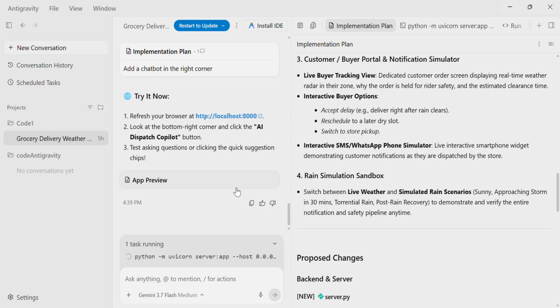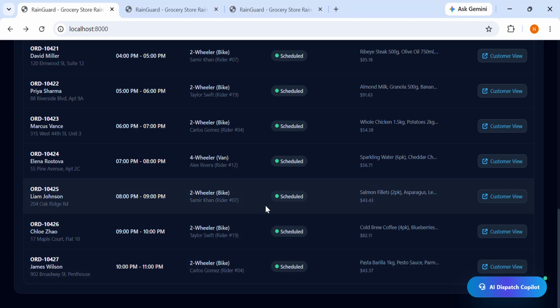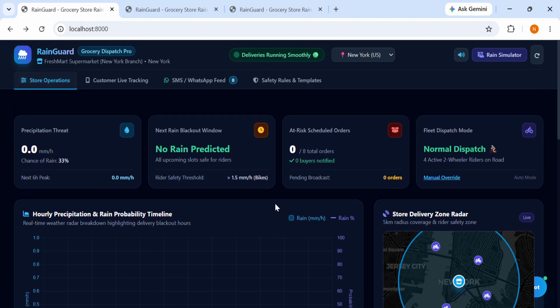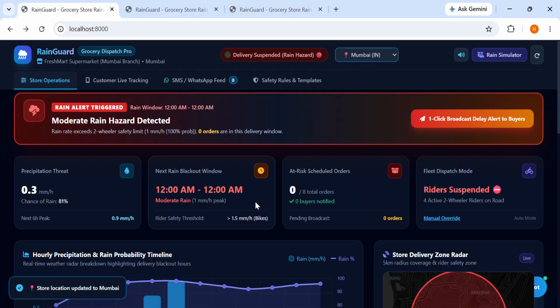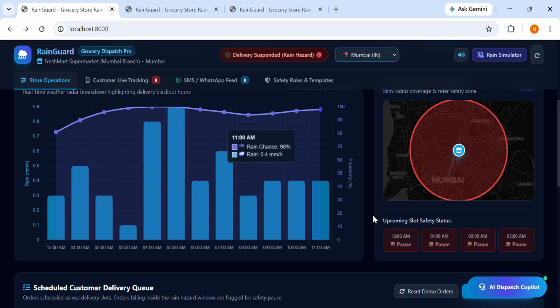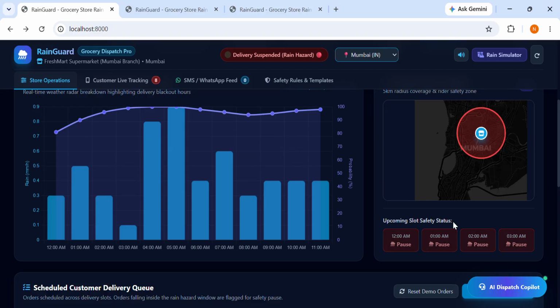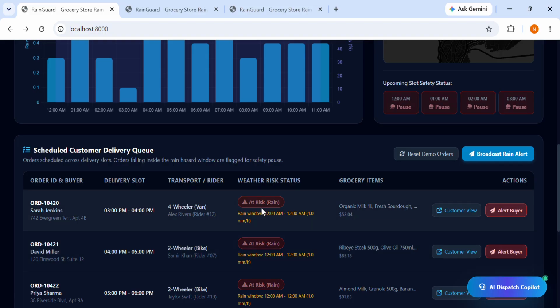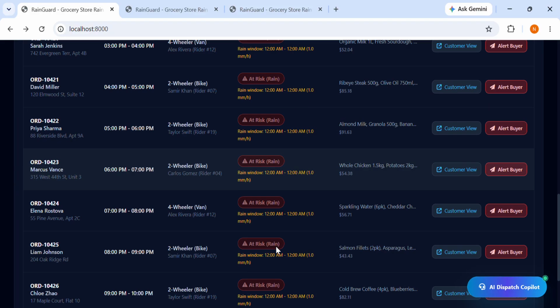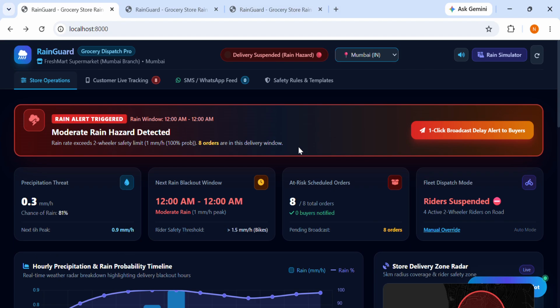We made a basic website within 20 minutes. It is ready, up and running, and doing all those beautiful things. Typically we write a JavaScript file, and here they have written the whole website, and it's good. Look at it. If you do Mumbai here, it will show red because there's moderate rain all over the place. All the deliveries are paused, right?